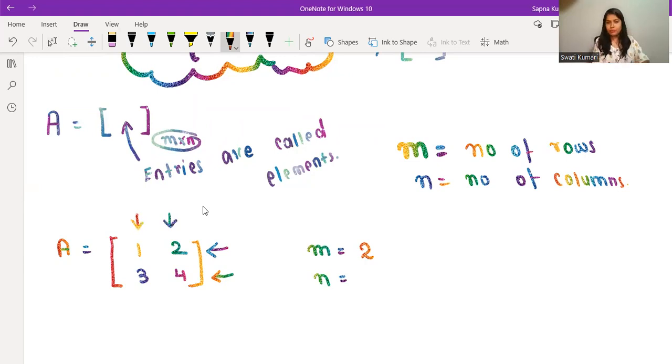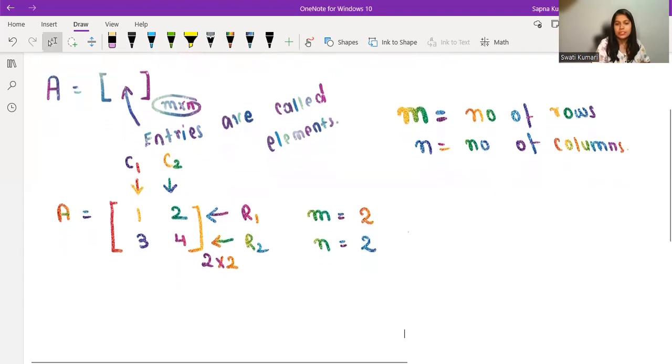If you are confused, this is row 1, this is row 2, that is why m is 2. This is C1 because column, and C2. So how many columns are there? 2. So this is 2 cross 2. This was very simple because the number of rows was 2 and the number of columns was also 2. So yes, it was just a matrix with 2 cross 2 order. Okay, this is the order of a matrix. Of course, I'm going to take some more examples of order later on.